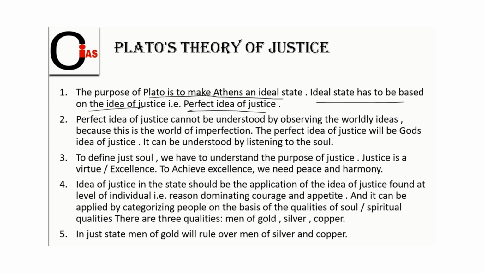Here, see, friends, actually the main objective of Plato is to make an ideal state, to bring back the glory of Athens, because Athens got defeated in the war of the Peloponnesians. Here, Sparta won the war. So the conditions were very bad. So Plato's objective was to bring back the glory of Athens. In the second point, Plato talks about the perfect idea of justice.